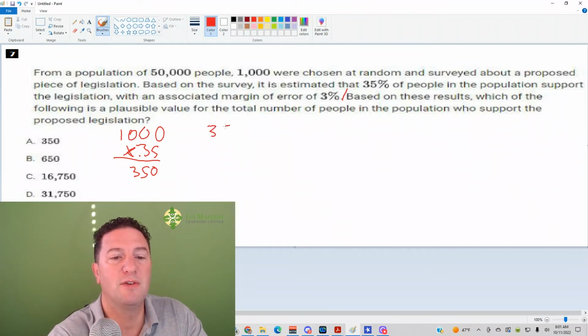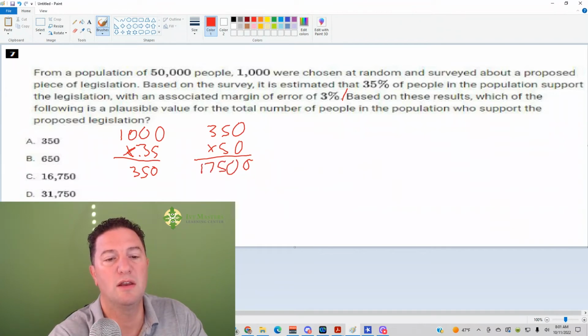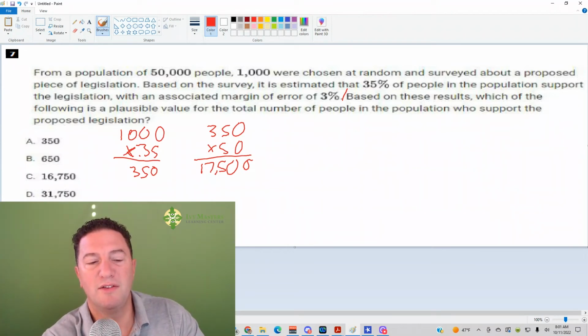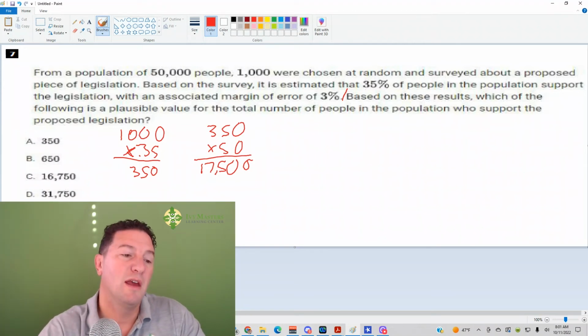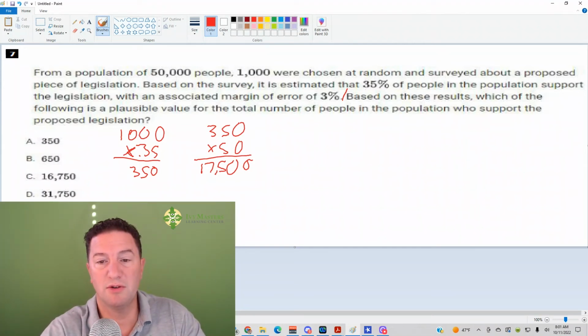But if it's 350 times 50, then in multiplying, they both end in 0, so you can put those 2 zeros there, and you've got a 5, you carry the 2, you get 17,500. That's exactly if the prediction was exactly correct, which C is the only reasonable answer here.